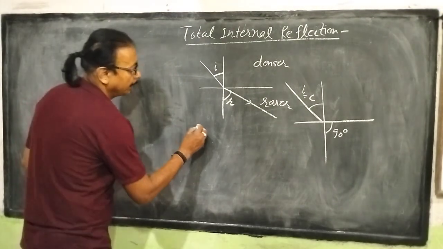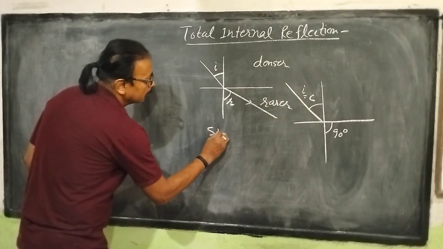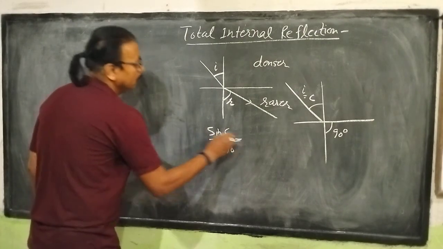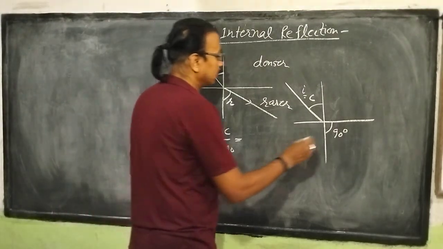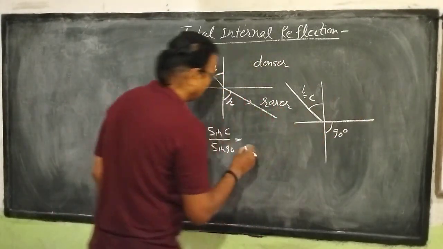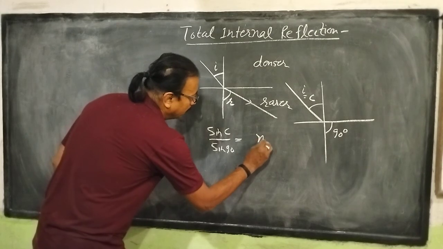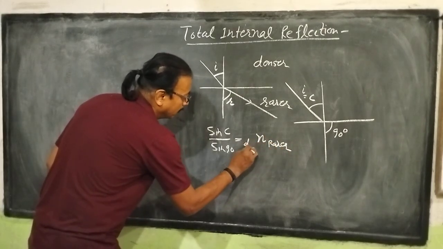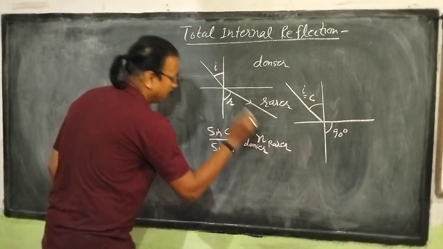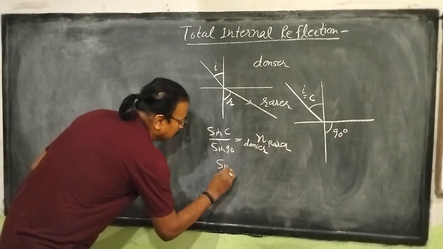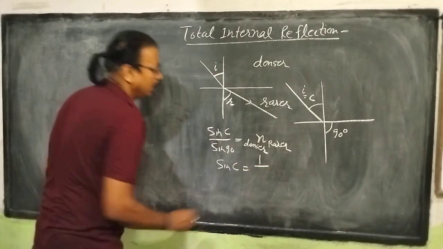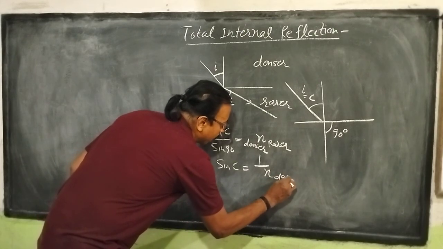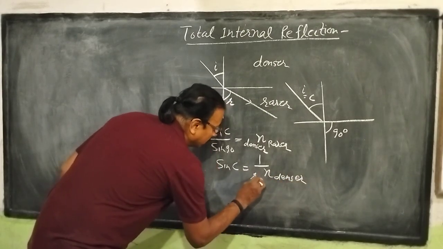Means for critical angle we can write sin C by sin 90 equal to refractive index of rarer medium with respect to denser medium. It is sin C equal to 1 by refractive index of denser with respect to rarer medium.